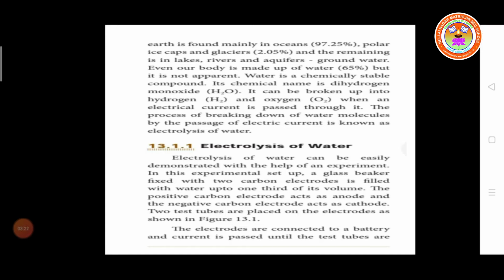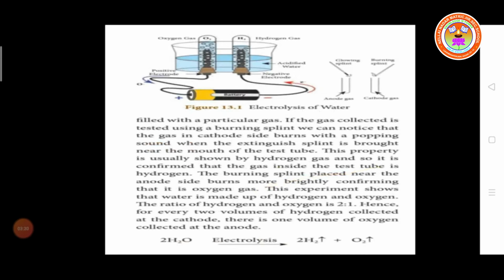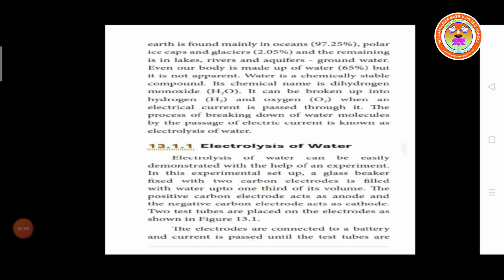The experiment setup: a glass beaker contains 2 electrodes made up of carbon. One is the anode, another one is the cathode. The glass beaker is fixed with the 2 carbon electrodes and filled with water up to 1/3 of its volume. The positive carbon electrode is called the anode and the negative carbon electrode is called the cathode. 2 test tubes are placed on the electrodes as shown in the figure.